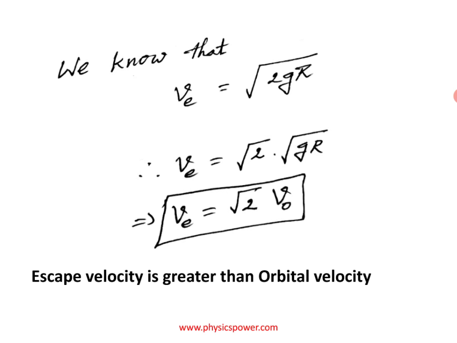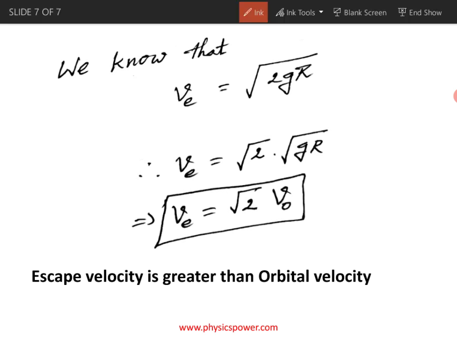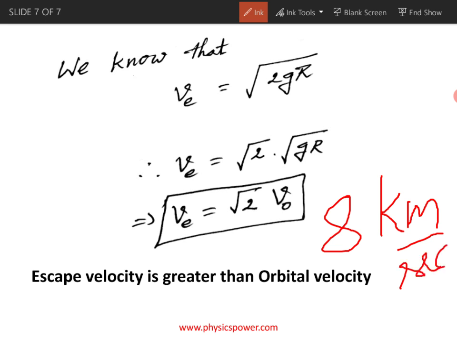And if the particle is revolving very near to the earth's surface, then the orbital velocity of any satellite or particle revolving around the earth at very small distance is only 8 km per second. So any satellite revolving very near to the earth's surface has an orbital velocity of 8 km per second only. So, thank you.